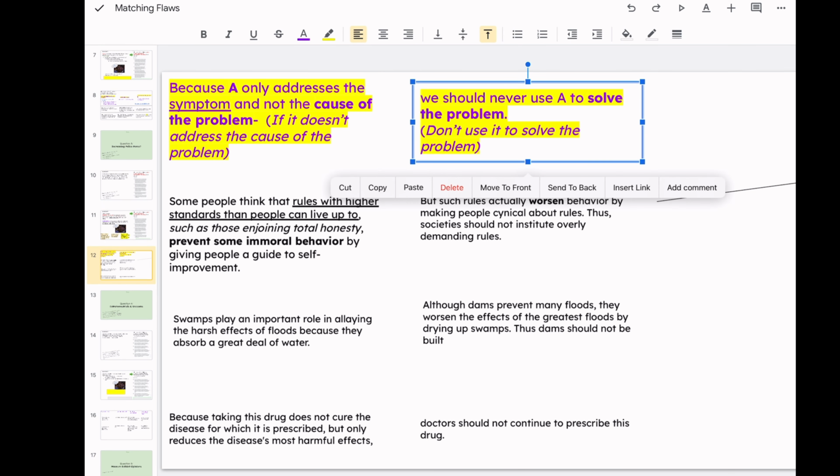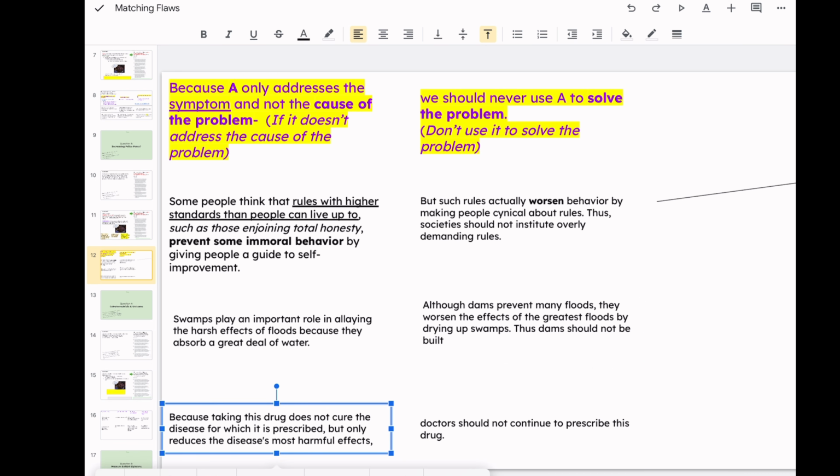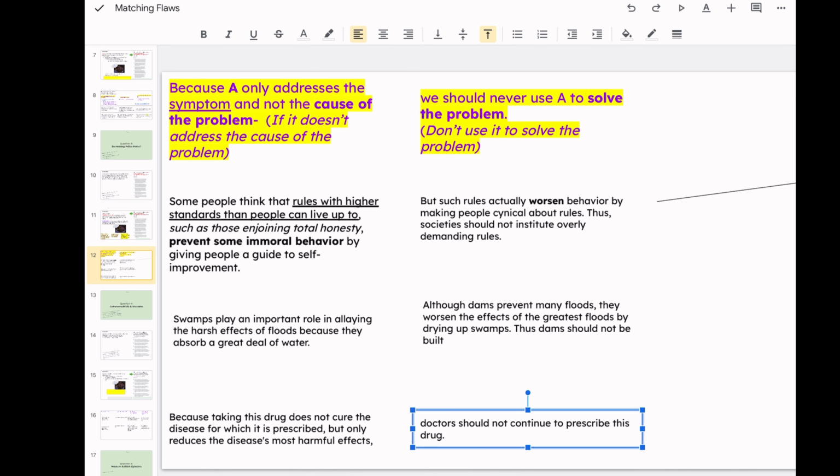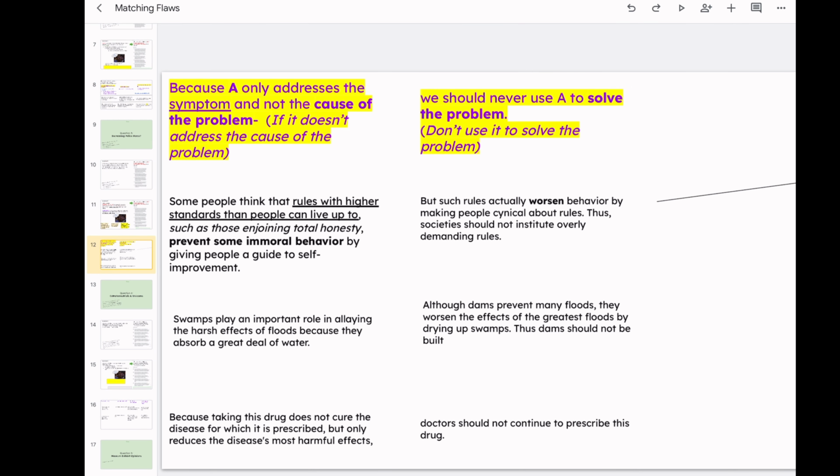That's not following the stimulus, right? The pattern. So we'll move on to the next one. Because taking this drug does not cure the disease for which it is prescribed, but only reduces the disease's most harmful effects, doctors should not continue to prescribe this drug. That matches the stimulus. Because A only addresses the symptom and not the cause, doctors shouldn't continue to prescribe it.